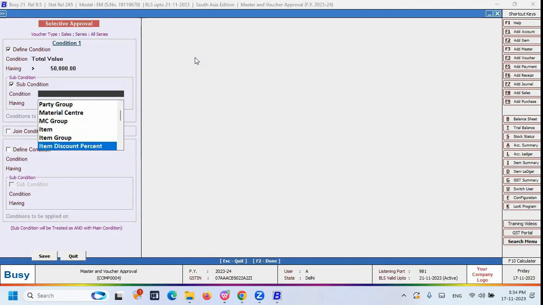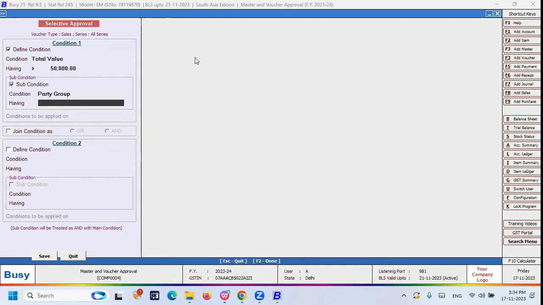For example, if you want to fix this approval for only a particular party or party group, here you can select the party group, and the party group is debtors group. So this type of sub condition also you can allocate. The first condition is the invoice value is more than 50,000, but only for the particular party group.